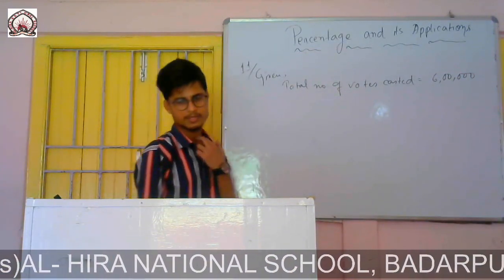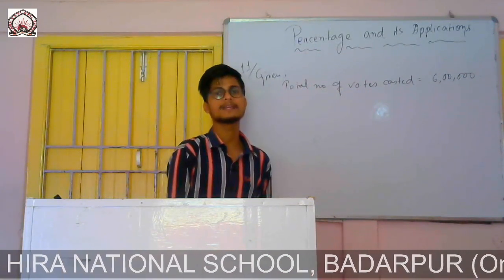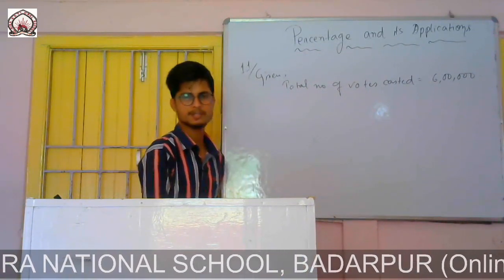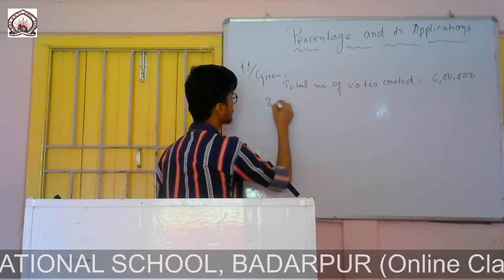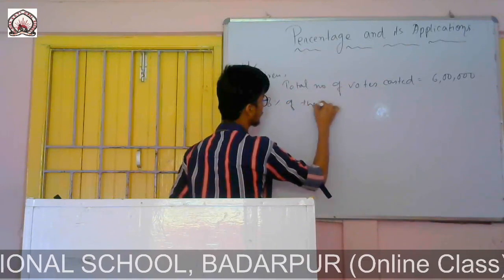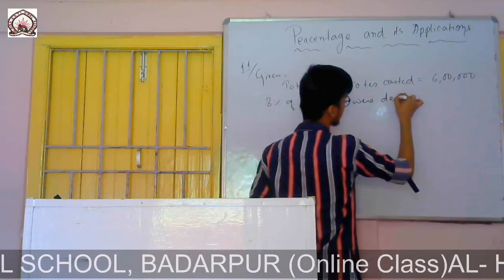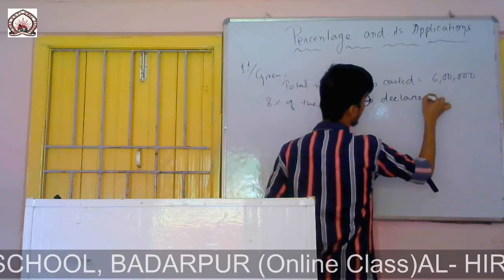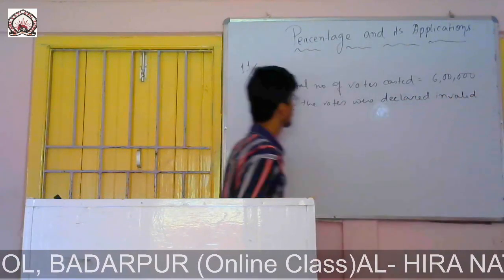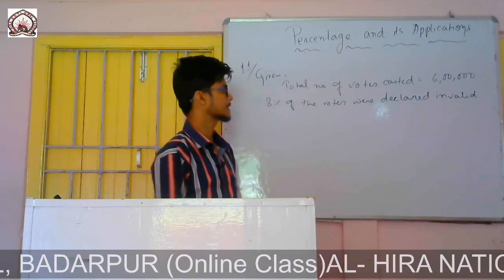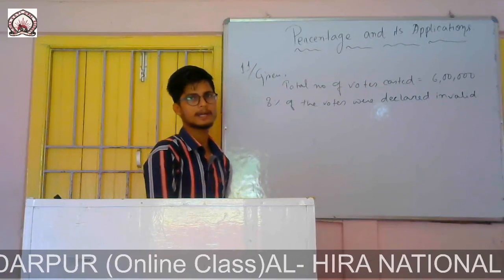First of all we will find the number of invalid votes. It is given that 8% of the votes were declared invalid, so we'll find how many votes were declared invalid.